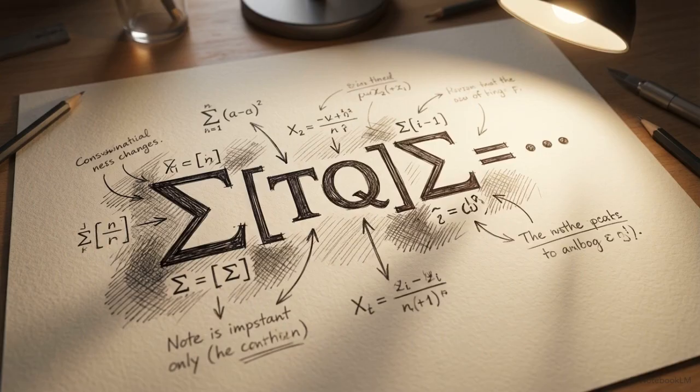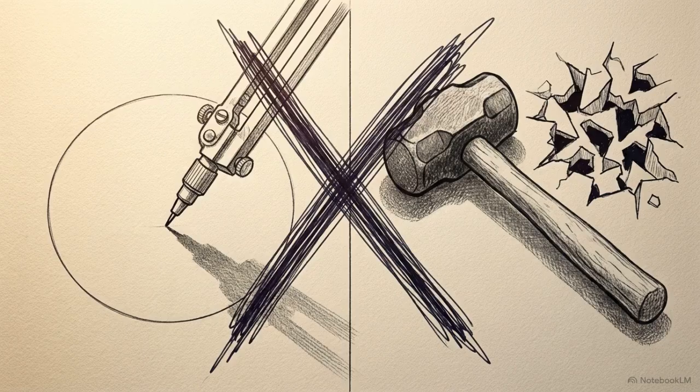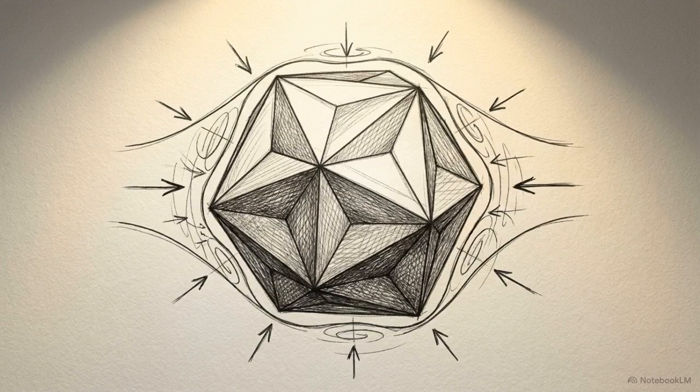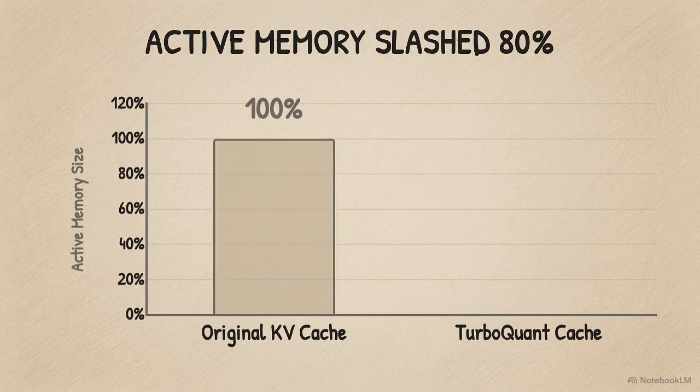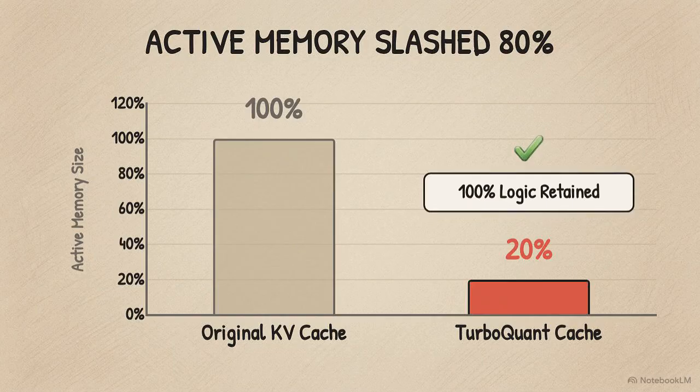That brings us to a new mathematical approach called TurboQuant. Instead of carefully carving the data or blindly smashing it, TurboQuant treats data more like a vacuum seal bag. It shrinks the AI's active memory down to just 20% of its original size, and it does it instantly, without degrading the model's logic or recall.